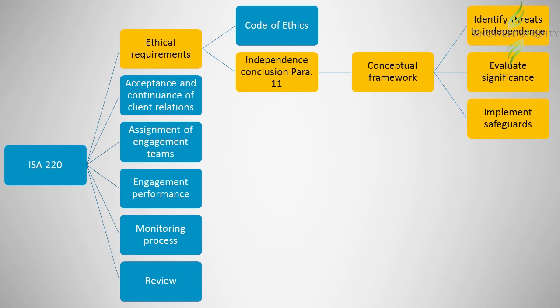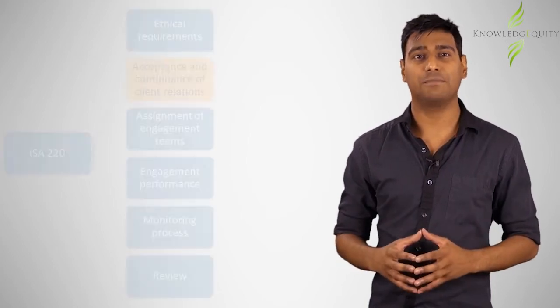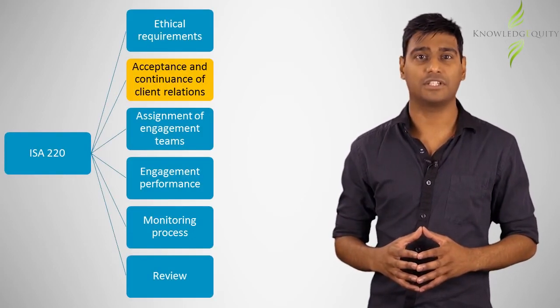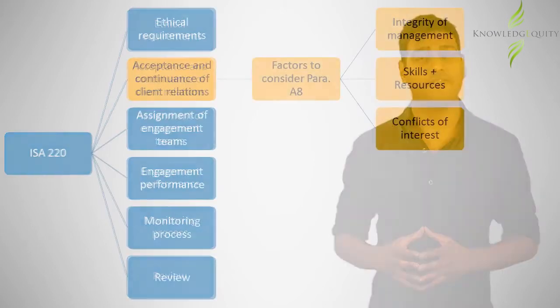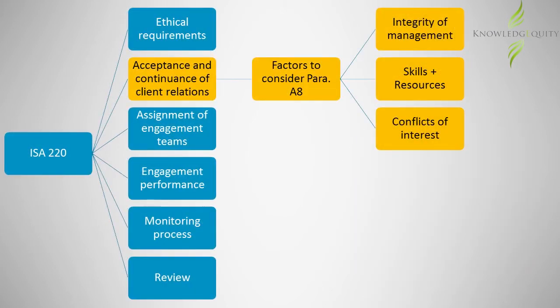The engagement partner is also required to assess whether or not it would be appropriate to accept a new client or continue the relationship with an existing client. Factors that the partner would consider include the integrity of management, whether the engagement team as a whole have the relevant skills and competence to perform the engagement, and the availability of resources, as well as whether or not there are any conflicts of interest.